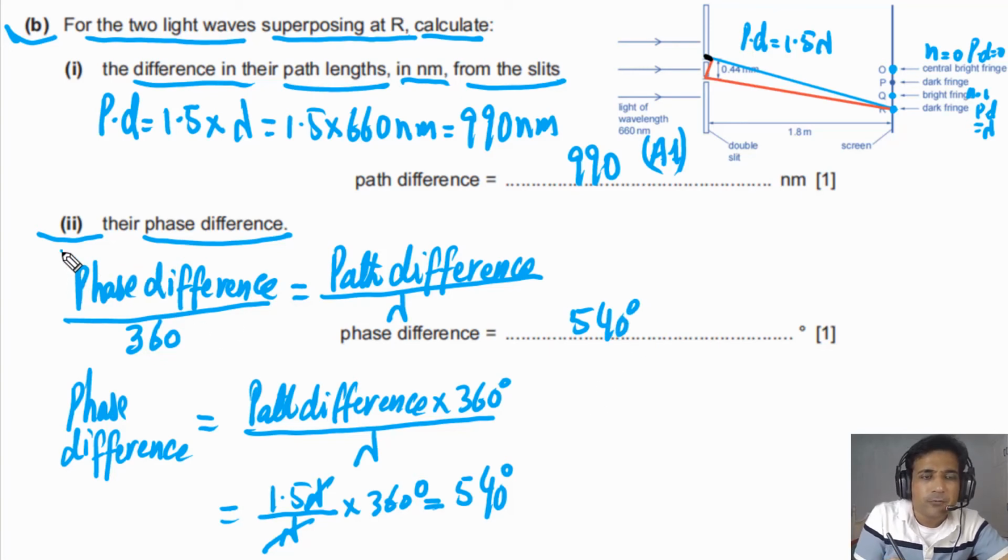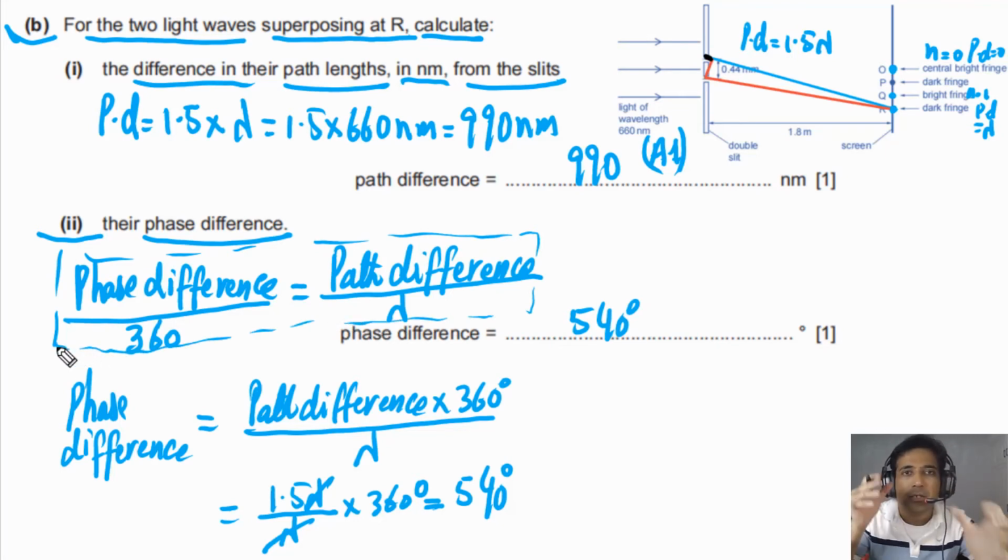This formula is very important. You can see in this formula how phase difference and path difference are linked together. So the understanding of this formula is very important, and you will see this type of question in many past papers. So try to understand this concept, how these two are linked together. So in this case, phase difference is equal to 540 degrees.